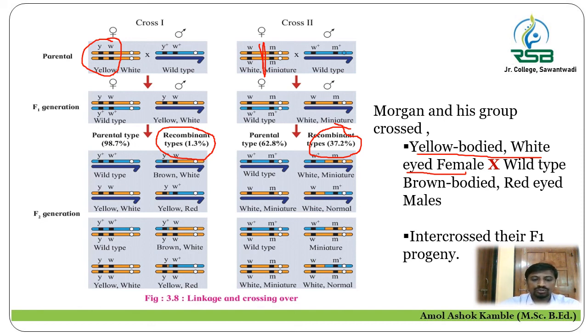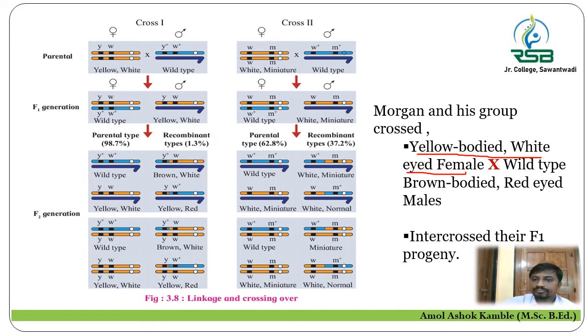So cross 1 shows the crossing over between the genes, that is the small y, small w, yellow bodied and white eyed female. So white eyed female and miniature wing in the second cross, it shows 37.2% as they are widely located in the second cross. So the second cross shows the crossing over between the white and miniature wings. Therefore the parental combinations occur due to the linkages, and the new combinations occur due to the mechanism of crossing over.